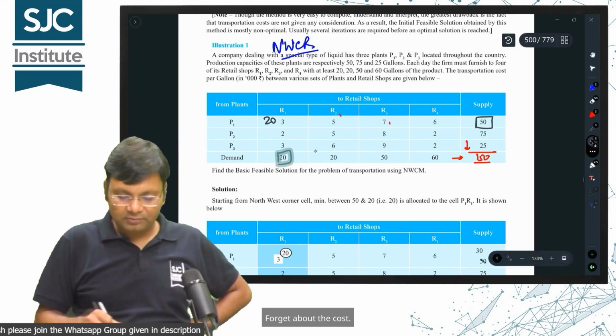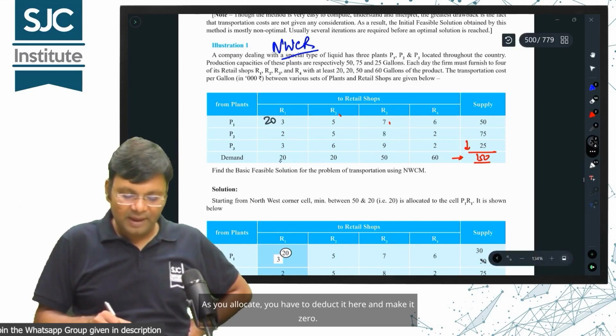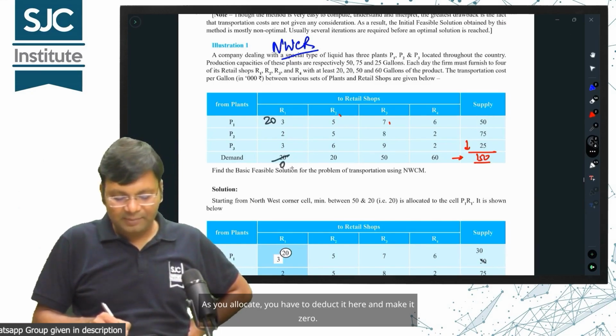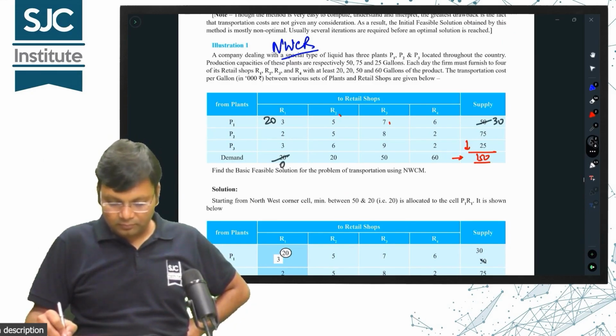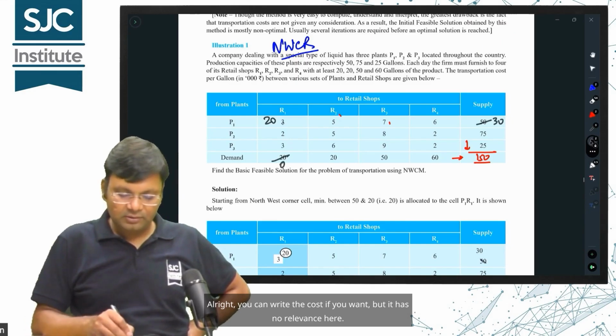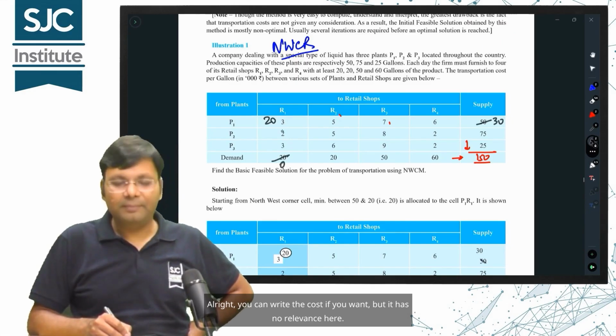Forget about the cost. Cost doesn't matter here. As you allocate, you have to deduct it here and make it 0. If you subtract 50, it will become 30. Alright, you can write the cost if you want, but it has no relevance here.